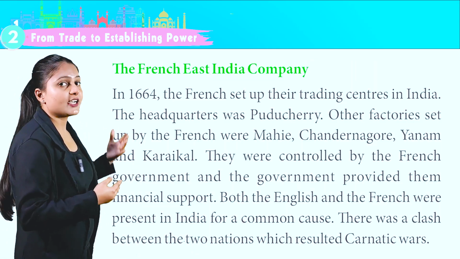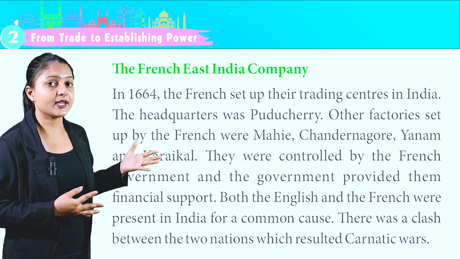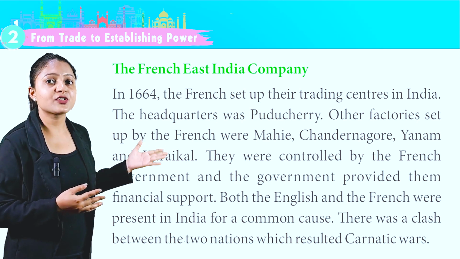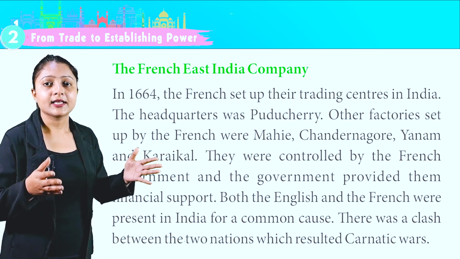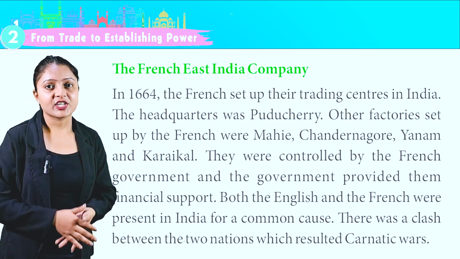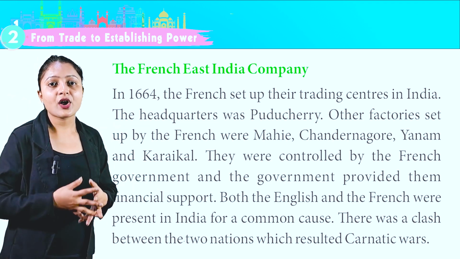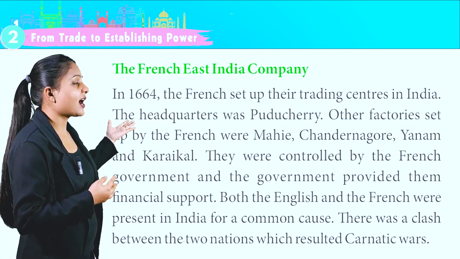The French East India Company. In 1664, the French set up their trading centers in India. The headquarters was Puducherry. Other factories set up by the French were Mahi, Chandernagar, Yanam, and Karaikal. They were controlled by the French government and the government provided them financial support. Both the English and the French were present in India for a common cause. There was a clash between the two nations which resulted in the Carnatic Wars.